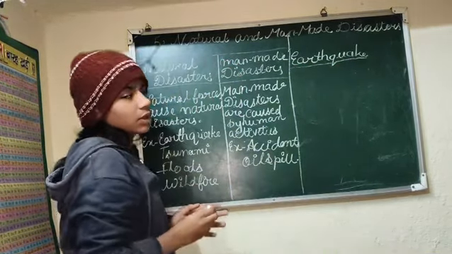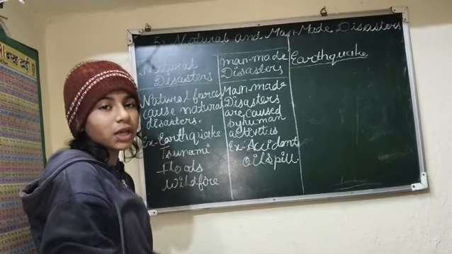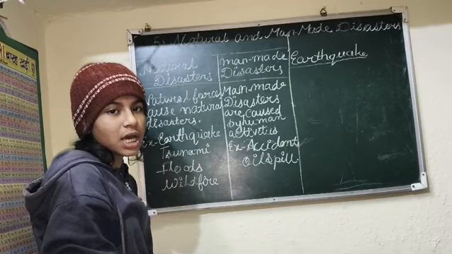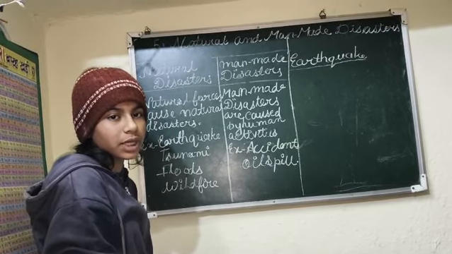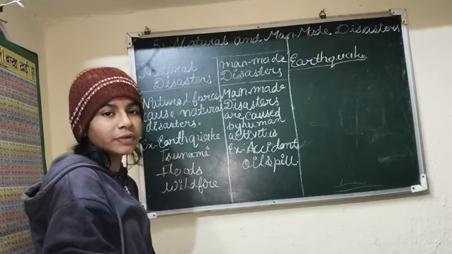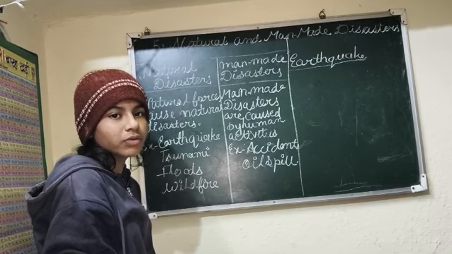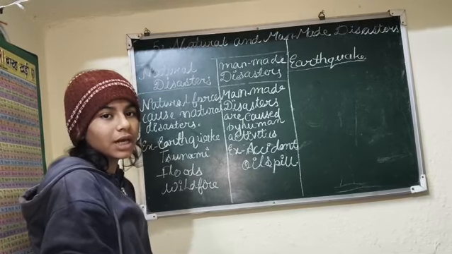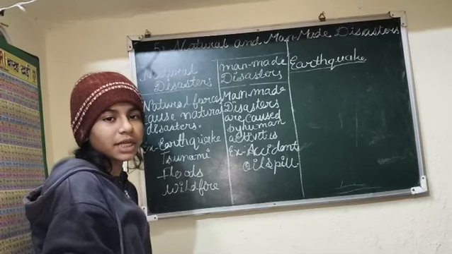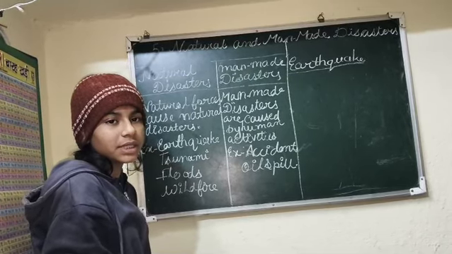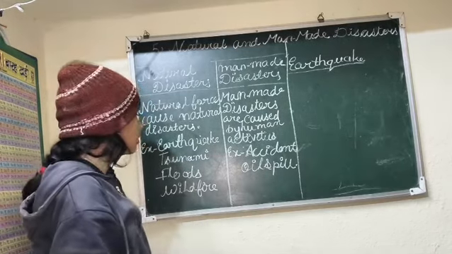So what is earthquake? Earthquake is a calamity in which the earth releases pent up energy and causes the ground to shake. Most earthquakes are formed because the earth is made up of large plates which are known as tectonic plates. When these plates rub against each other, they take the form of an earthquake.